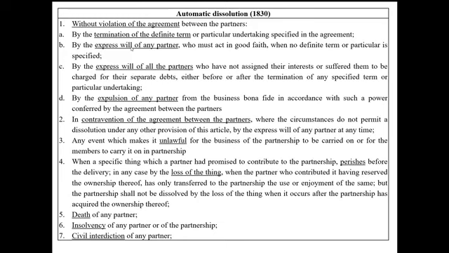Letter A, by termination of the definite term or particular undertaking specified in the agreement. For example, ABC formed a partnership with a fixed term of 5 years. Once the term arrives, the partnership is automatically dissolved.